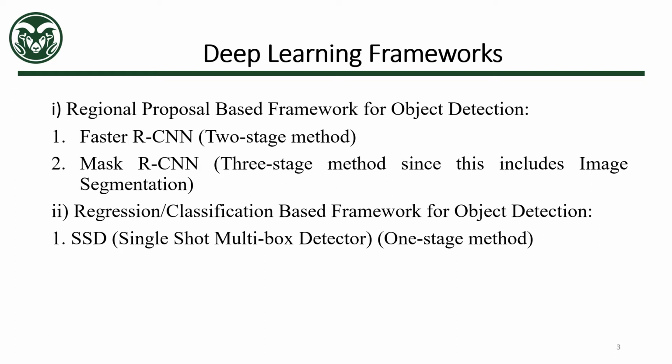Faster RCNN is a two-stage process, whereas Mask RCNN is a three-stage process since it includes the image segmentation task. Moving forward, we have the Single Shot MultiBox Detector, known as SSD, which comes under the regression or classification based framework, which is a one-stage process to detect the presence of objects in an image.